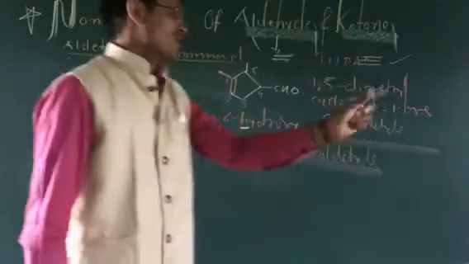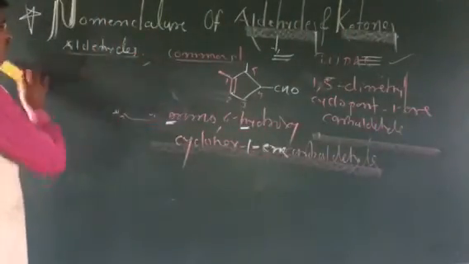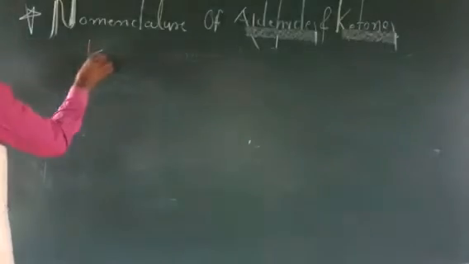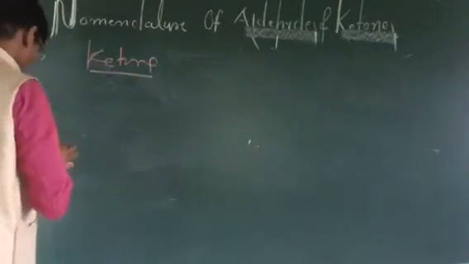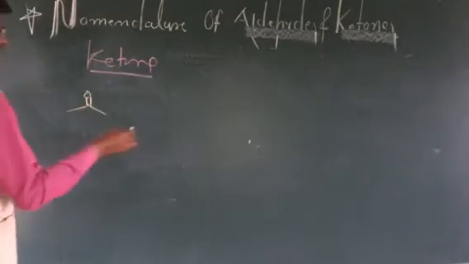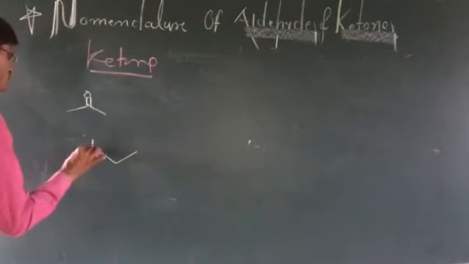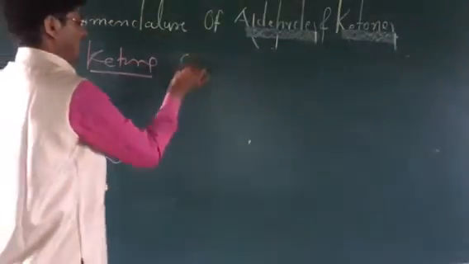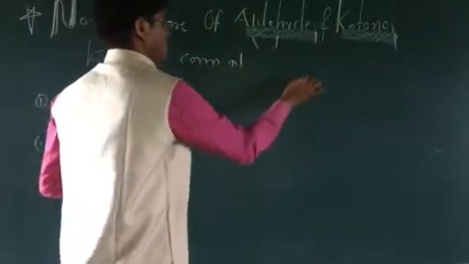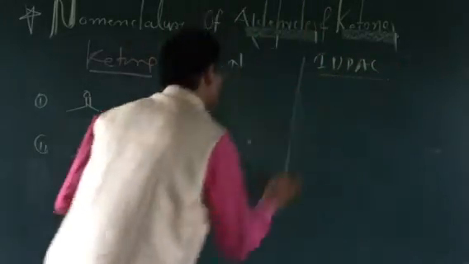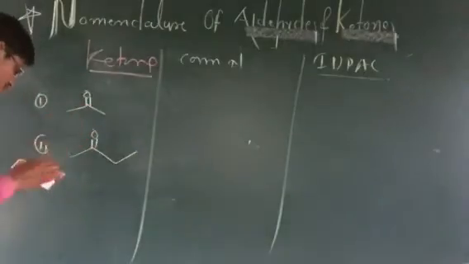Then we are going to approach the ketone. What is the nomenclature of the ketone? The ketone is very simple. We are going to look at the nomenclature of the ketone acetone, CH3, with two examples. What do we write as the common name? What is the IUPAC name? International Union of Pure and Applied Chemistry. What is the name of this compound?